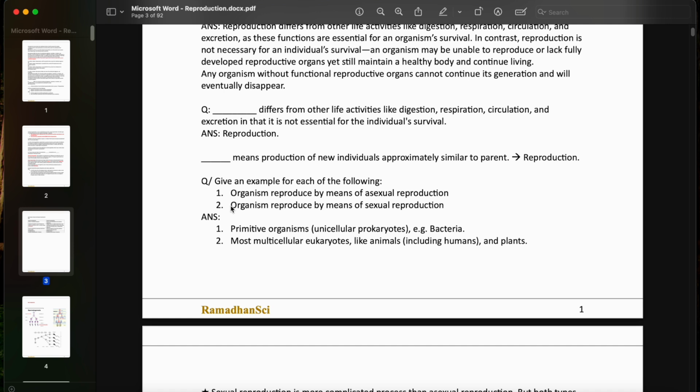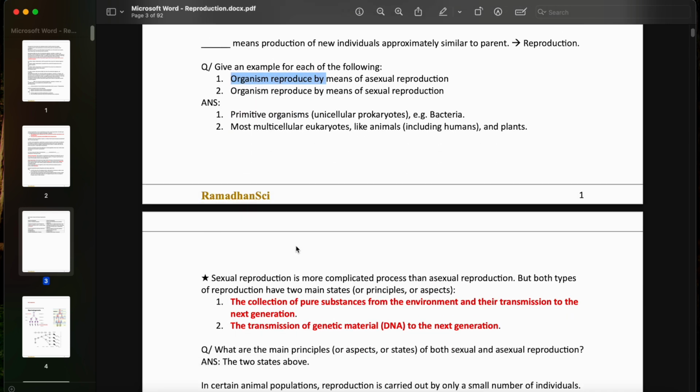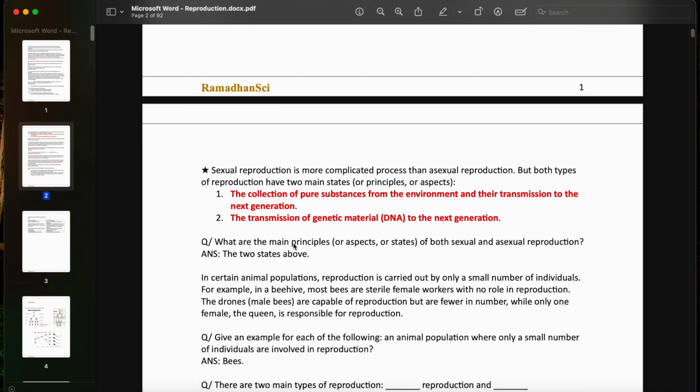So they can actually tell you to give an example for each of the following, and they're telling you an organism that reproduces by means of sexual reproduction, and it's going to be most multicellular eukaryotes like animals and plants. And if they tell you to give an example of an organism that reproduces by means of asexual reproduction, that's going to be primitive organisms, the less evolved organisms like unicellular prokaryotes, like what? Like bacteria. Sexual reproduction is a more complicated process than asexual reproduction, as I told you.